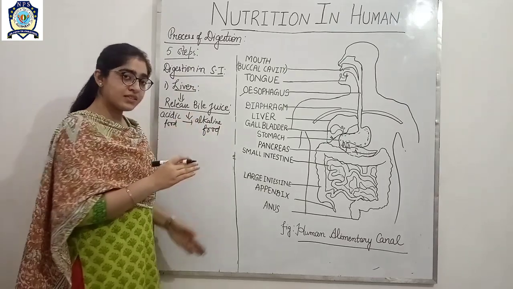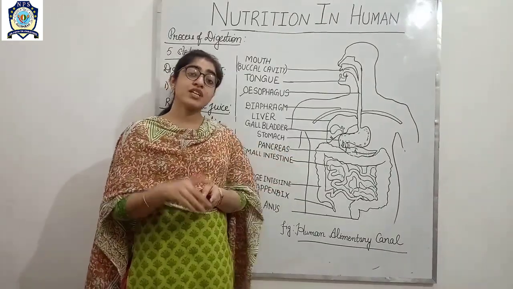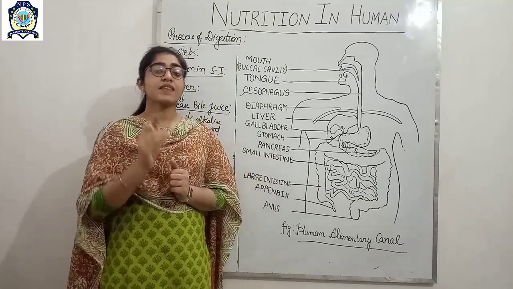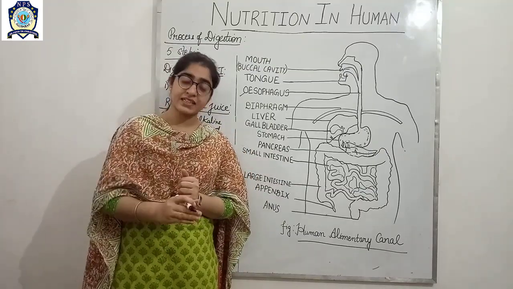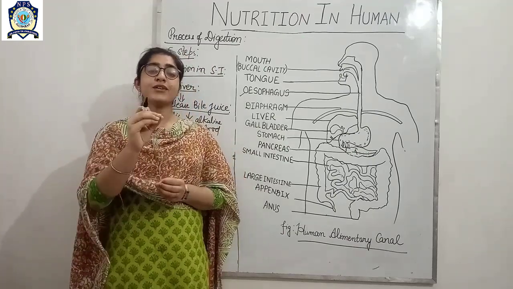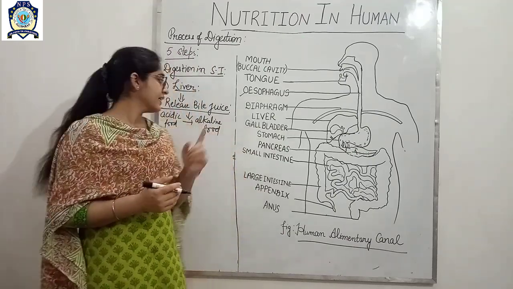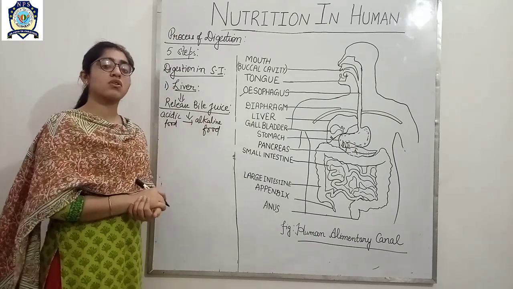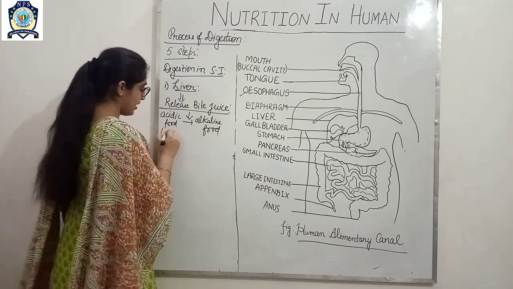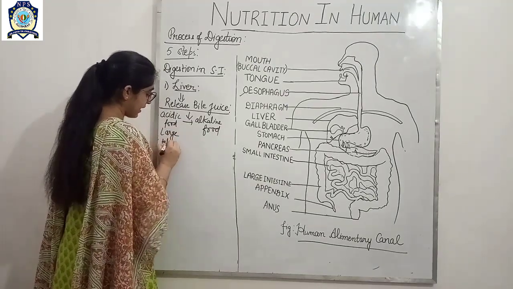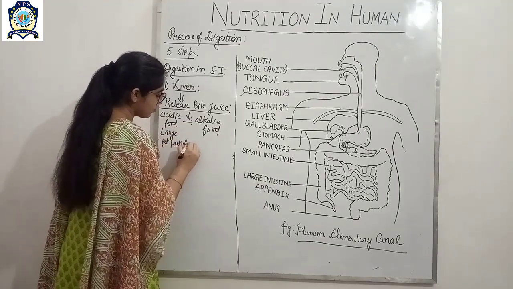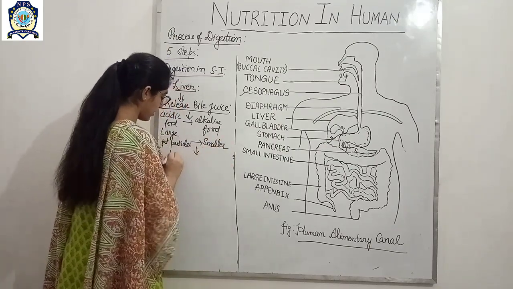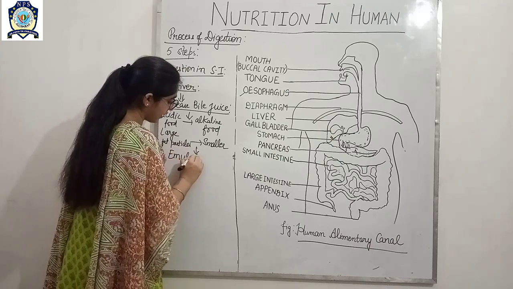Next one is, now as we take the food in the form of fats, first of all the large particles of the fat are broken down into smaller pieces of fat with the help of this bile juice, and that process is called emulsification. Large fat particles into smaller, and this process is called emulsification.